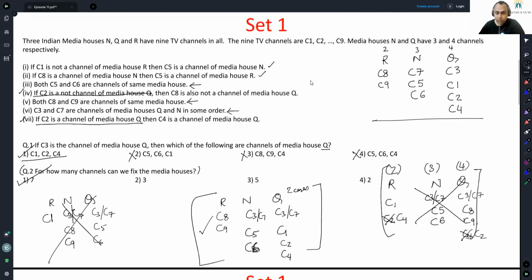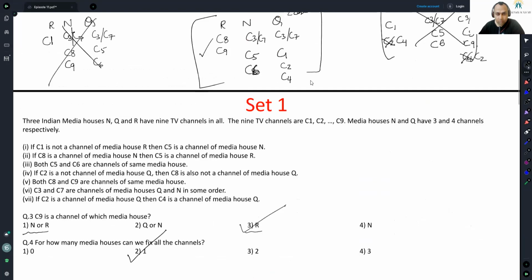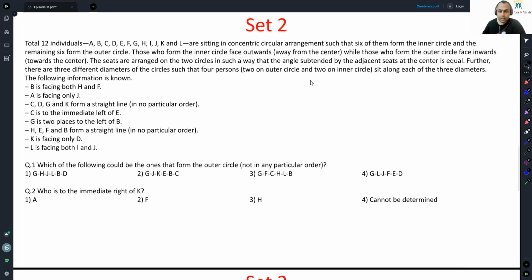The answers are known. It is not so much a difficult set, but you have to be very patient and meticulous in going through your cases. Okay. Next question.